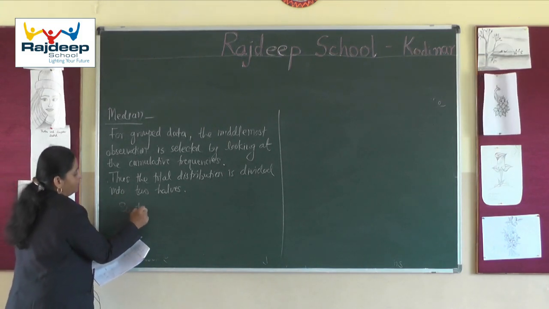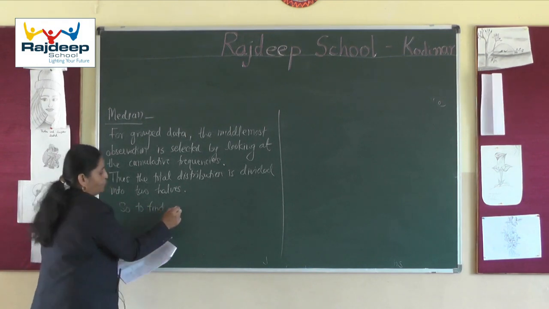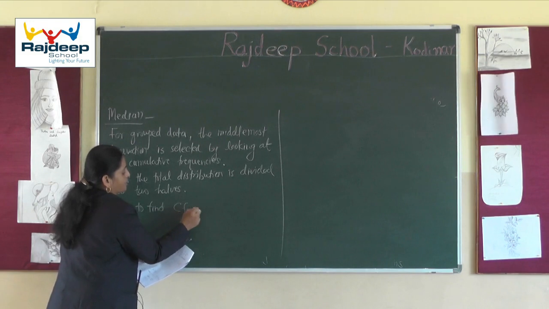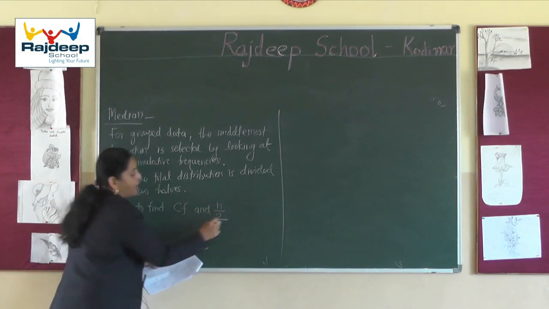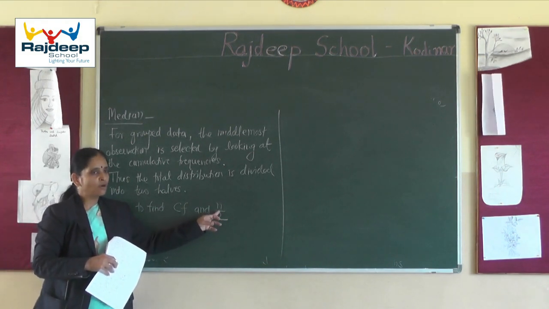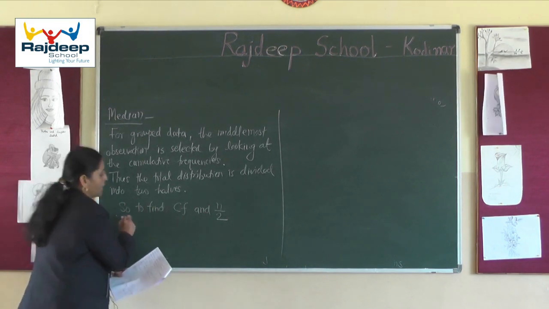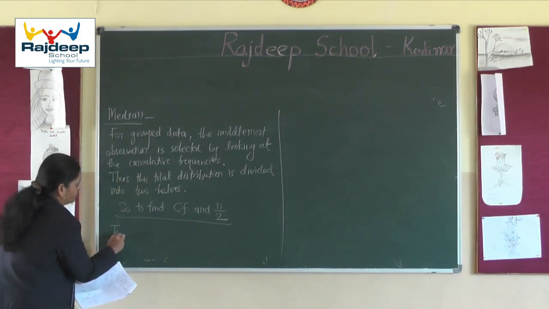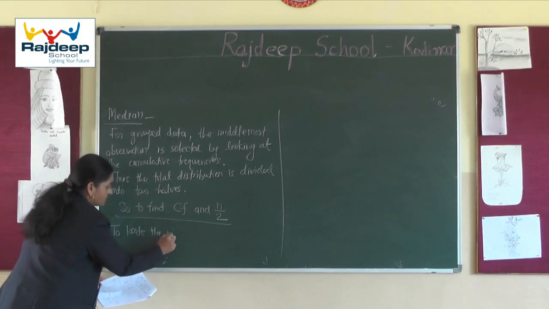We have to find cumulative frequencies, and divide the data by dividing the total number of observations by 2. In this way we have to locate the median class.